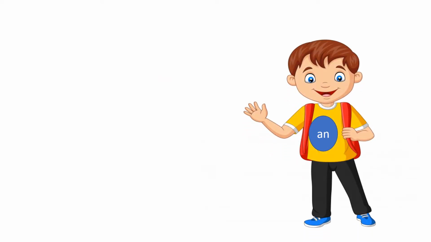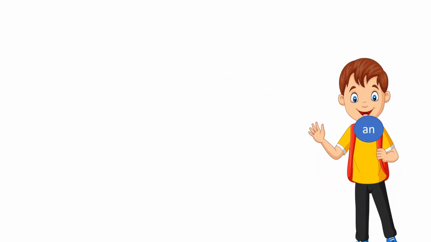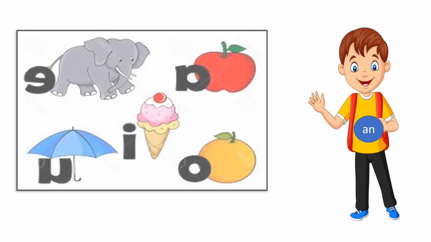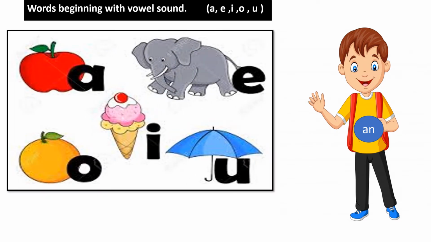Here, there is something different with the article an. The article an likes to listen to nouns beginning with vowel sounds. So children, which are the five vowels? They are A, E, I, O and U.